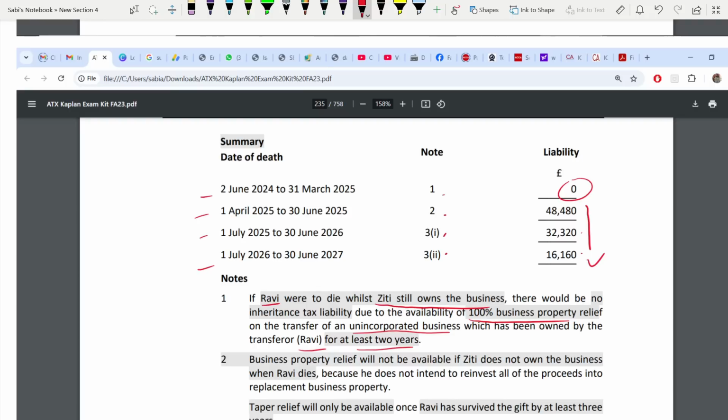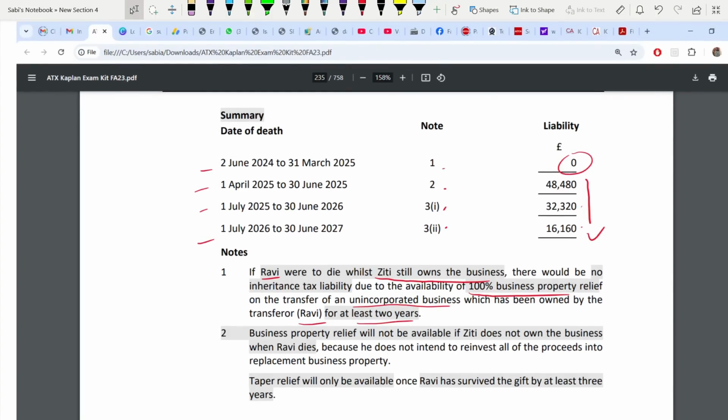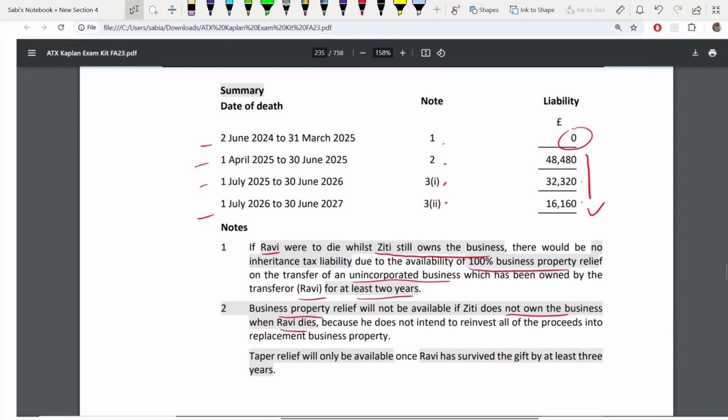Next note. 1st of April 25 to 30th June 2025. Here, BPR is not available. That means BPR will not be available for others also. Because Ziti does not own the business when Ravi dies in this case. So in this case, he does not intend to reinvest all the proceeds into the replacement. Rather, he's not even reinvesting the proceeds into the replacement business property. That's why BPR will not be available. But taper relief will be available.